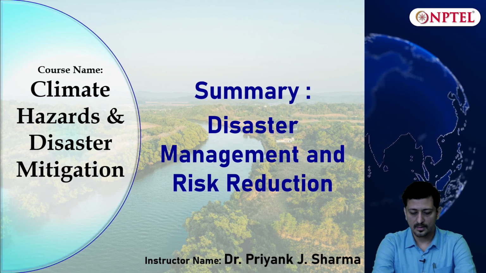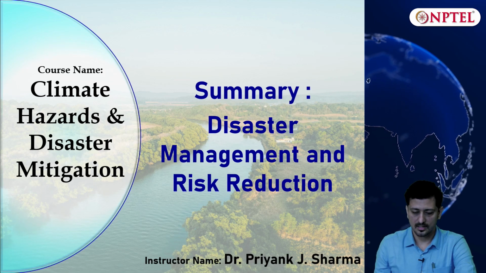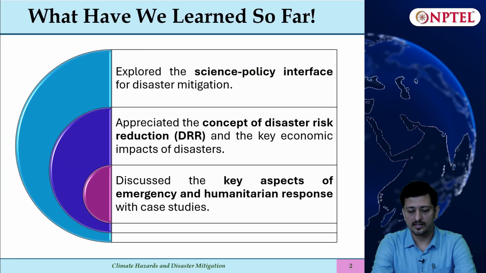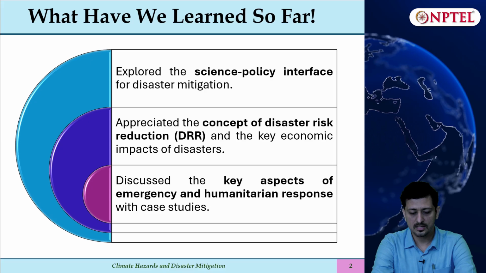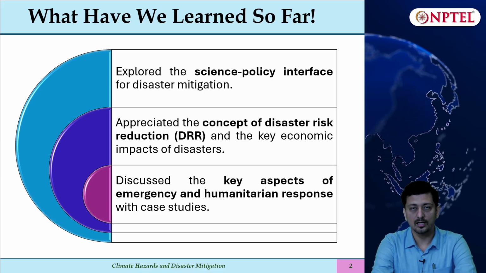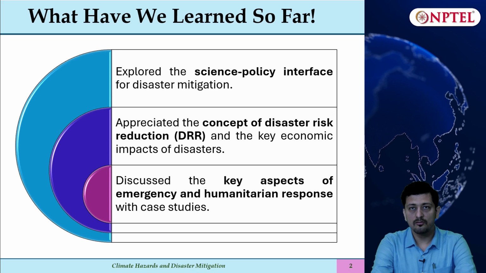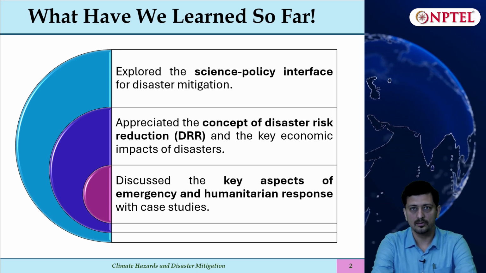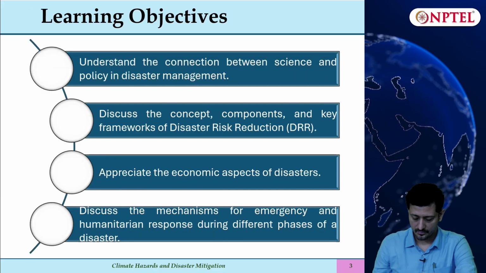Today we are going to provide a summary of disaster management and risk reduction. So what have we learned so far? We explored the science policy interface for disaster mitigation. We appreciated the concept of disaster risk reduction and the key economic impacts of disasters, and we also discussed the key aspects of emergency and humanitarian response with relevant case studies.